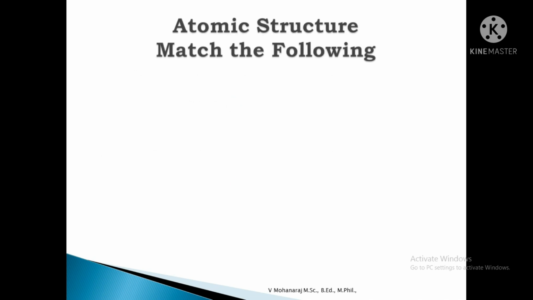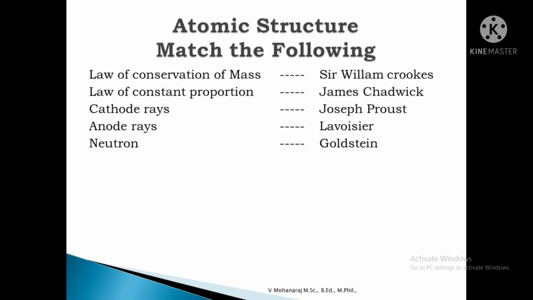Next one, match the following. Here the questions are on one side and the answers on the other side. The questions are law of conservation of mass, law of constant proportion, cathode rays, anode rays, neutron. And the answers are Sir William Crookes, James Chadwick, Joseph Proust, Lavoisier, Goldstein.